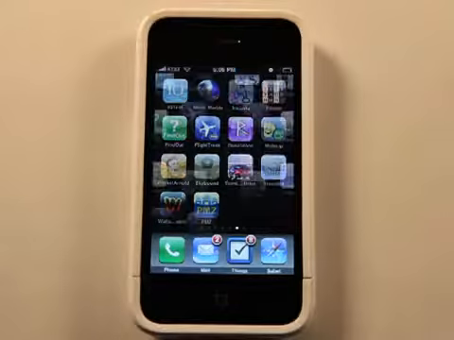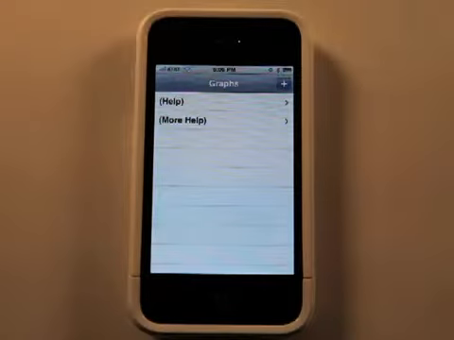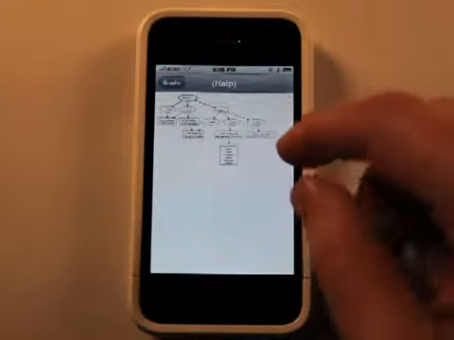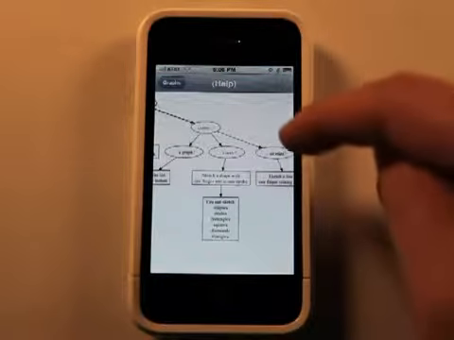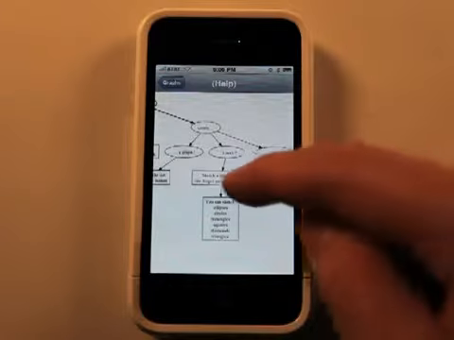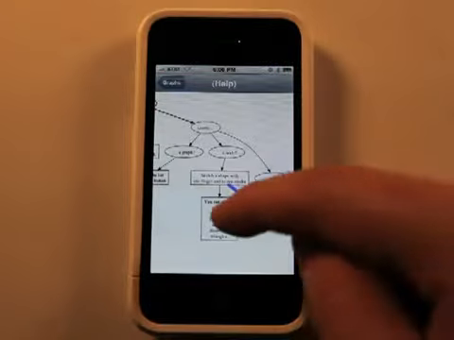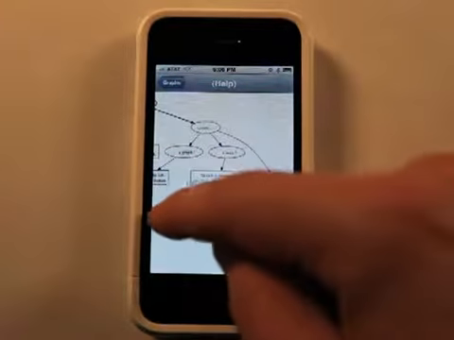We're going to take a look at Instavis, which lets you draw flowcharts or graphs or whatever you want to call them. It starts out with some help menus that show you a breakdown of how it works. You can zoom in. It gives you the names, nodes, graph, edge, sketch shapes, and all that stuff. You can draw arrows to them. You can basically draw a shape and it will put it in there.